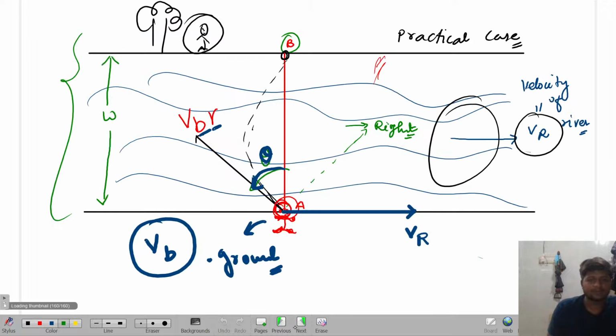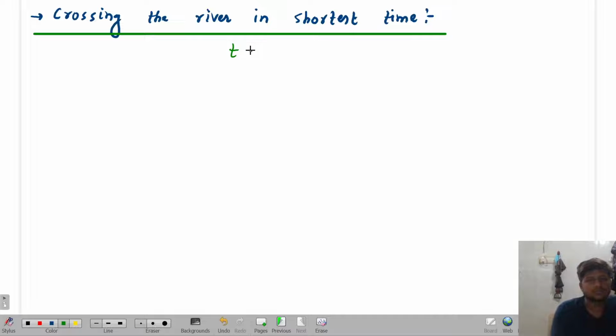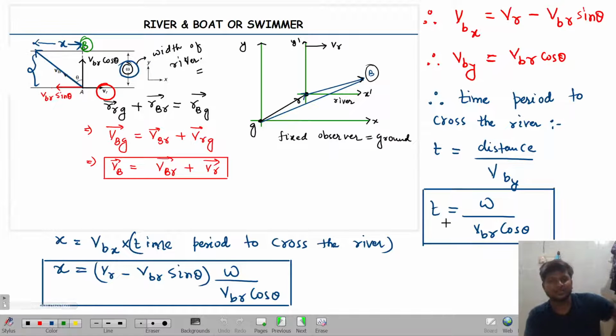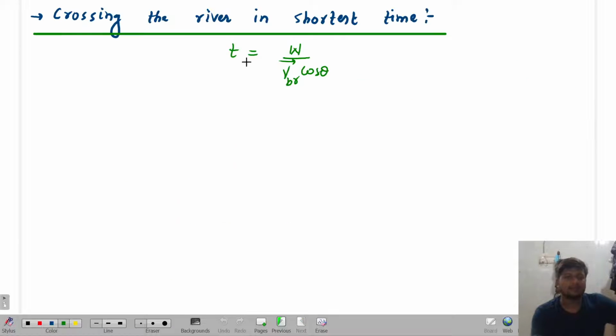Okay. So now look over here. You try to understand. Time period to cross the particular river is how much? It is equal to T is equal to W by velocity of boat with respect to river into cos theta. Tell me yes or no? This is the time period. Now you try to understand when this time period will be minimum. We need to cross this river in shortest time or not. So that means this time period should be minimum.